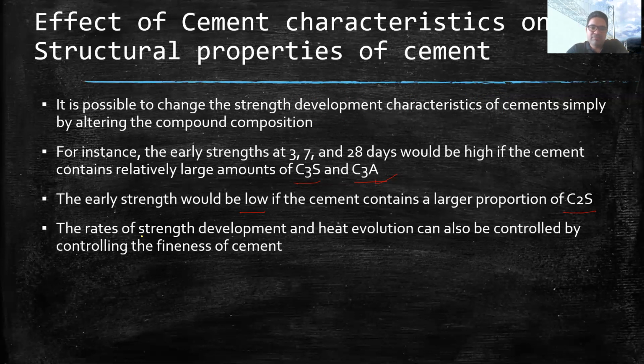The rates of strength development and heat evolution can also be controlled by controlling the fineness of the cement. It is desirable to make cement as fine as possible. If the cement is very fine, which means the grain size of cement is less, say around 10 micron or less, then it will react with water very fast, and if it reacts fast, then it will gain strength fast, maybe before 28 days. So the fineness of cement is desirable to a very high extent.